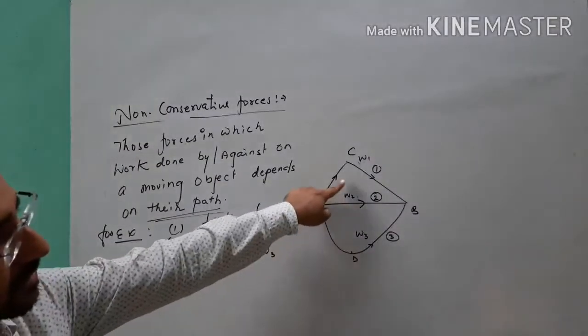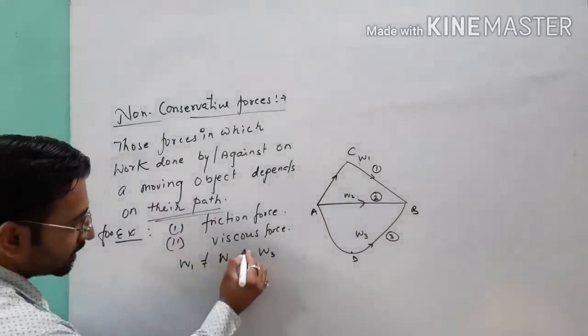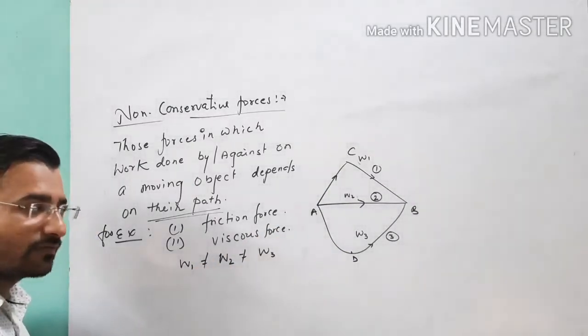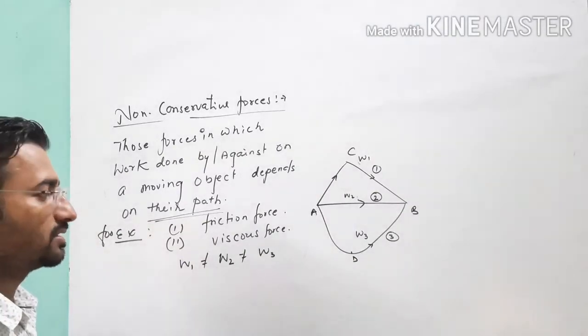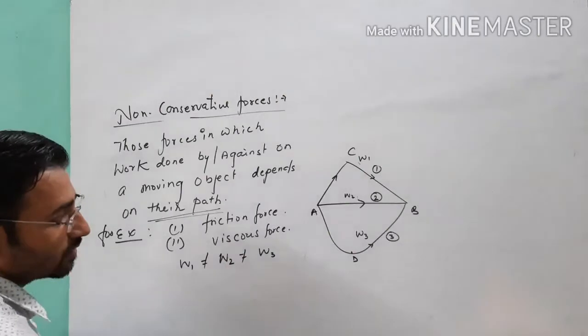This path is different, this path is different, this path is different. That time the work done will be different in all three situations. So here W1 is not equal to W2 is not equal to W3.